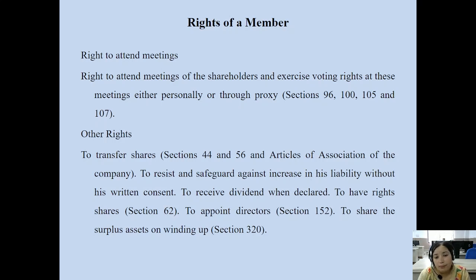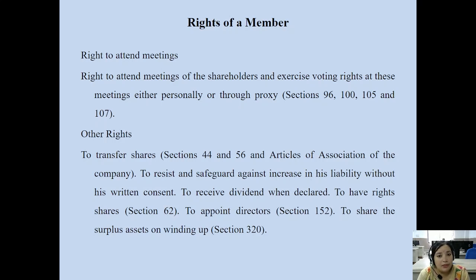If there is any increase in liability from limited to unlimited without your consent, that is not acceptable by you as a member of the company, because there is no consent given by you for increasing your liability. So if it is increased without your consent, you can file a suit in the court of law against the company.